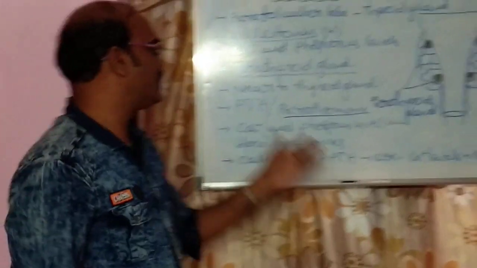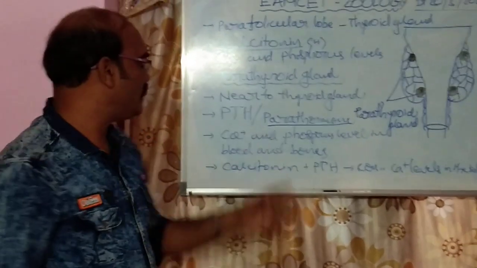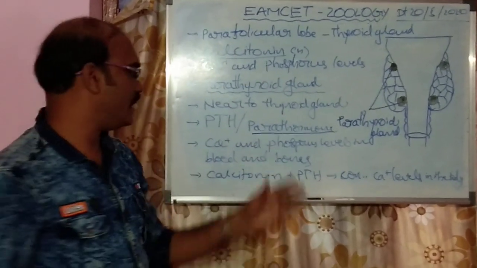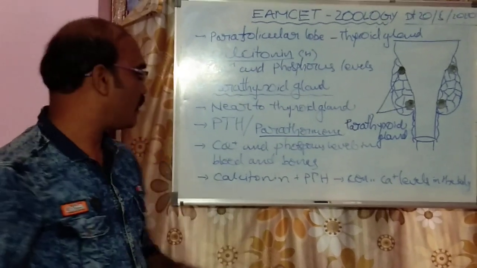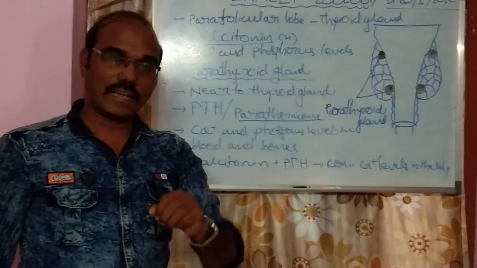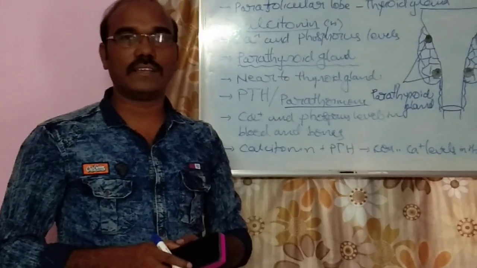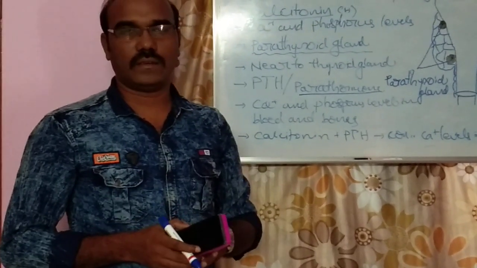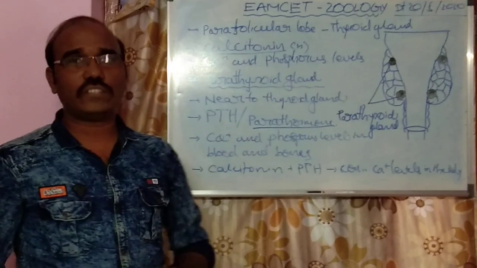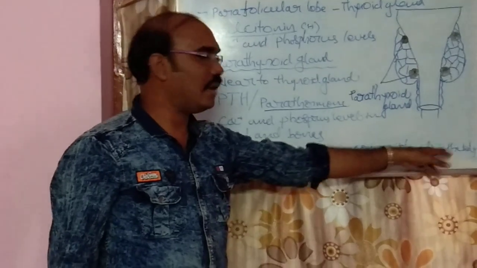One of the hormones released from this parathyroid gland is called PTH. PTH means parathyroid hormone. It is also known as parathormone. This parathormone controls the calcium and phosphorus levels in the blood and bones, and it is also responsible for the reabsorption of calcium in the bones and phosphorus also. And this PTH hormone works together with calcitonin to control the calcium levels in the blood.